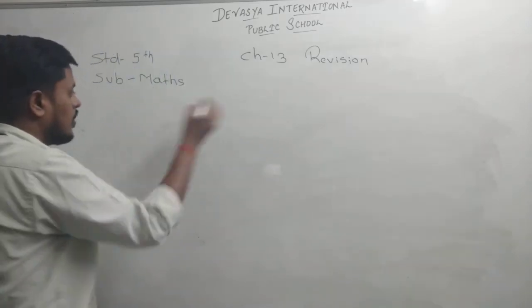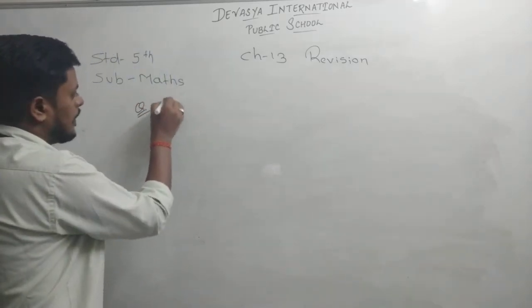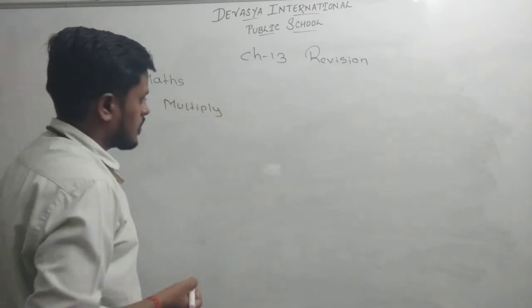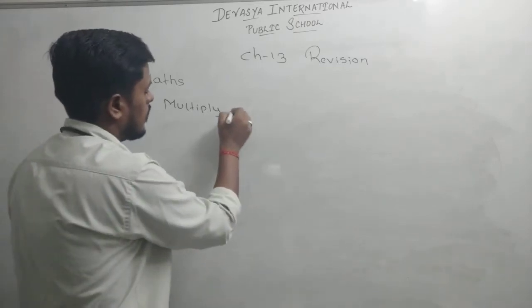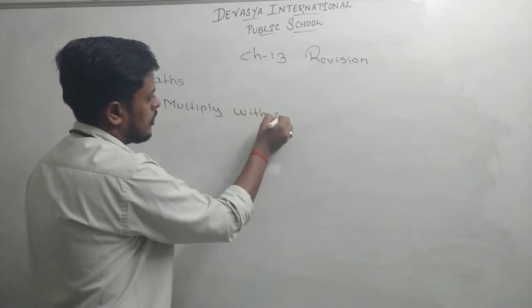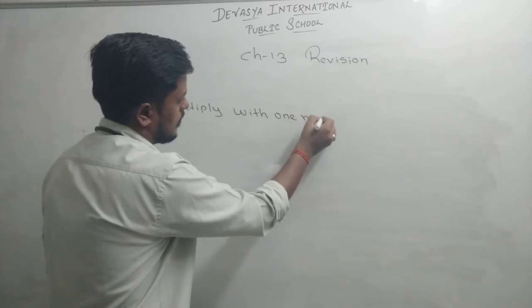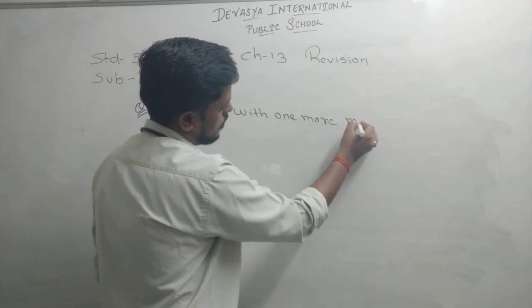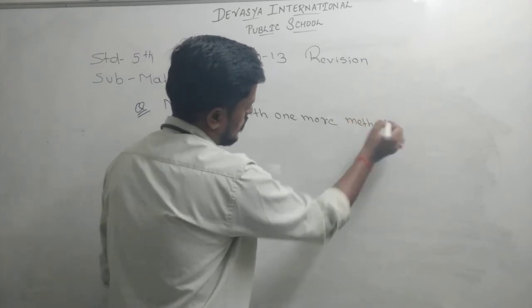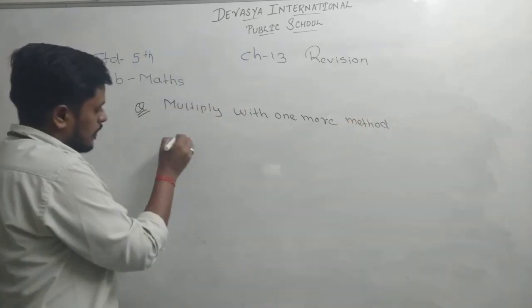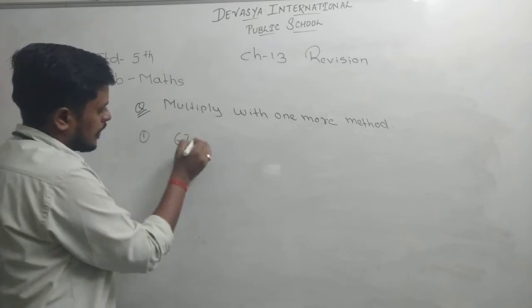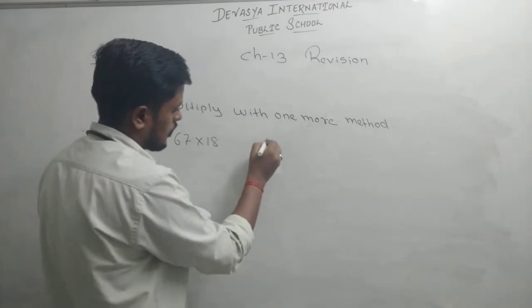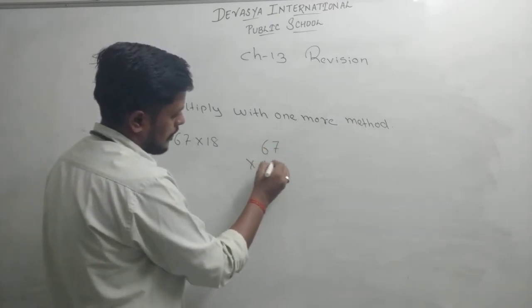Now again, one more question. Again it is multiplication, one more method. 67 multiply by 18. मैंने आपको कैसे सिखाया था? So 67 multiplied by 18.